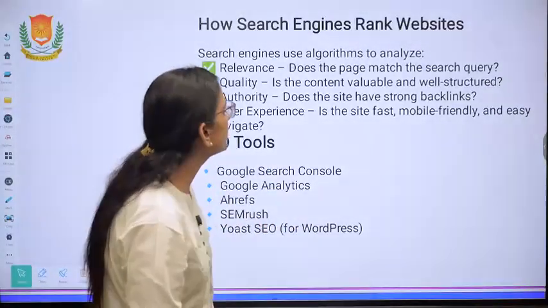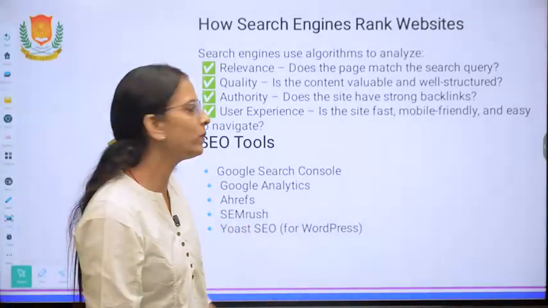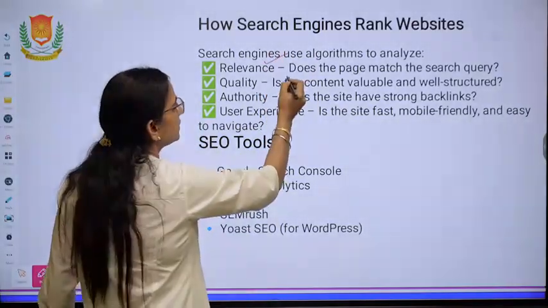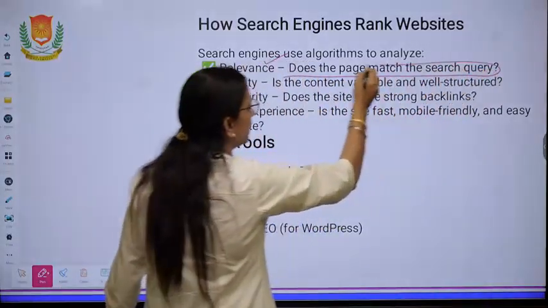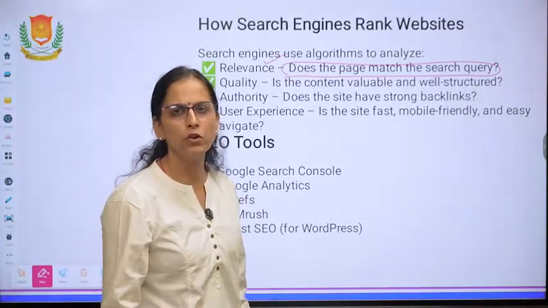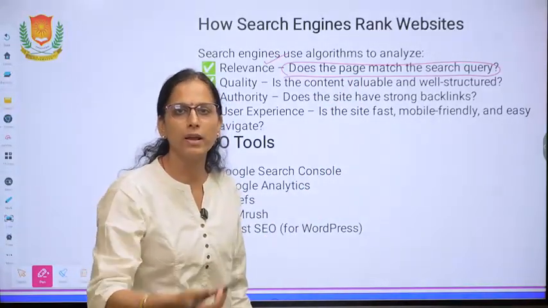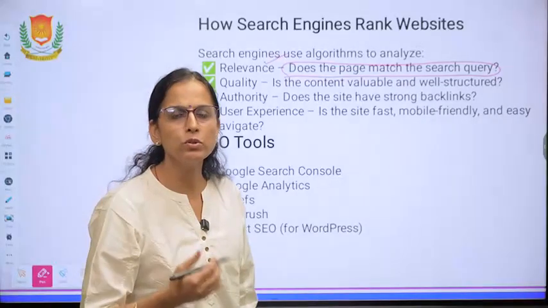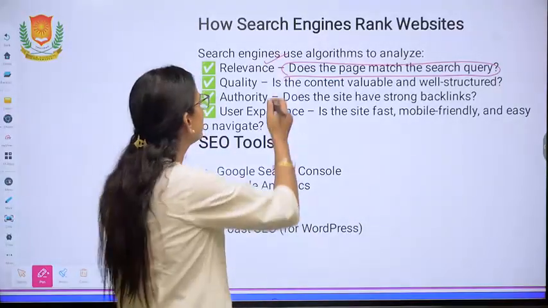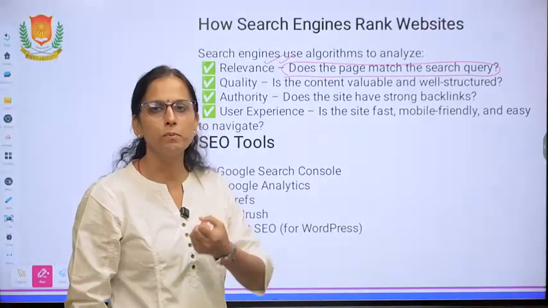Then we have how search engines rank websites. What are the factors through which the ranking of your website will be increased? Your information should be relevant. Does the page match the search query? Suppose you have written a particular keyword, digital marketing, and a page related to digital marketing is opened on the screen. If the user is getting the correct information for which they have searched, that is relevance. The search query and the output should always match.